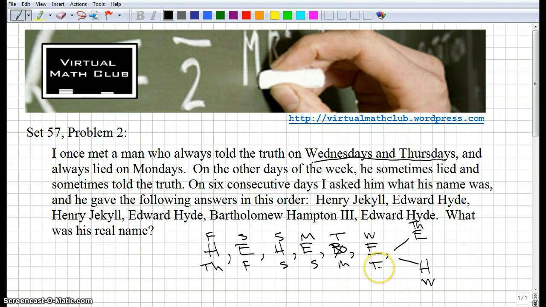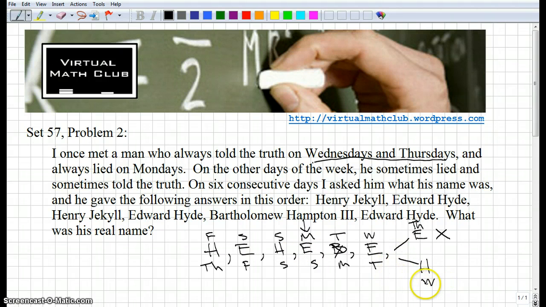Now, the other piece of information that we know is that he always lies on Monday. So in this case, if he's Edward and he lies on Monday, then he can't be Edward. But he says he's Edward. So this is not the case. He's not Edward. Because if he's Edward, then he would say Edward, Edward on Wednesday and Thursday, and he would lie on Monday, but then he would say something other than Edward.